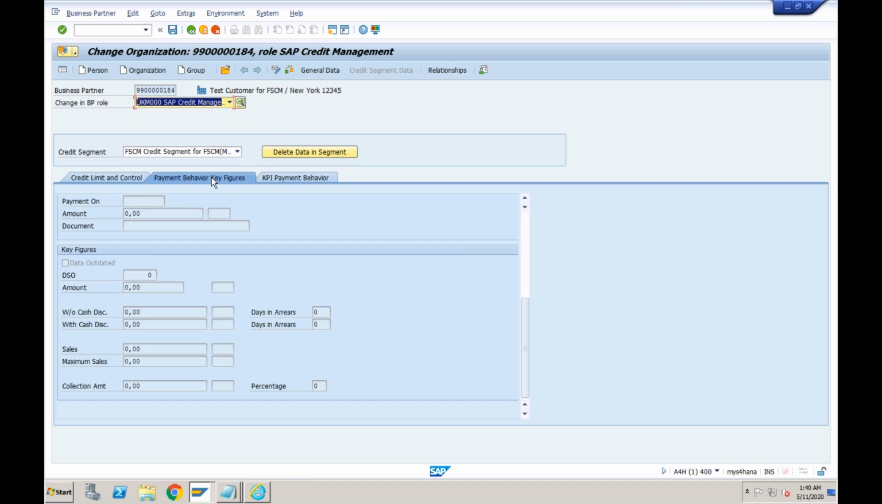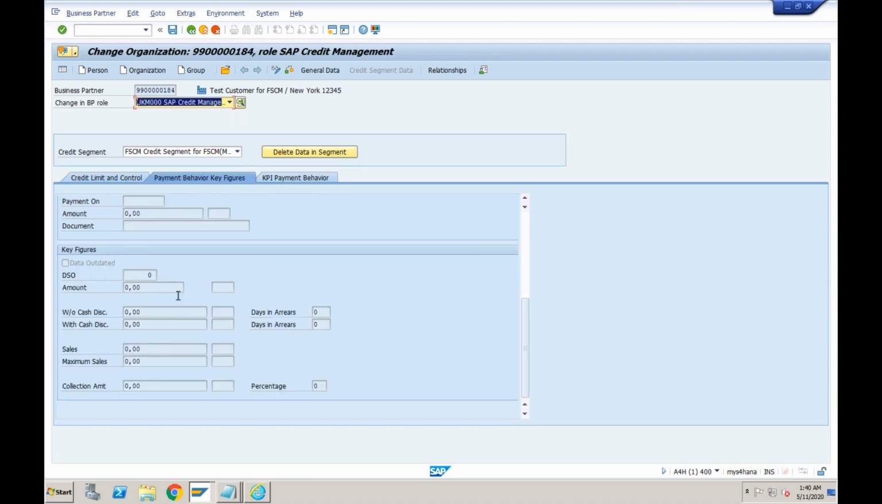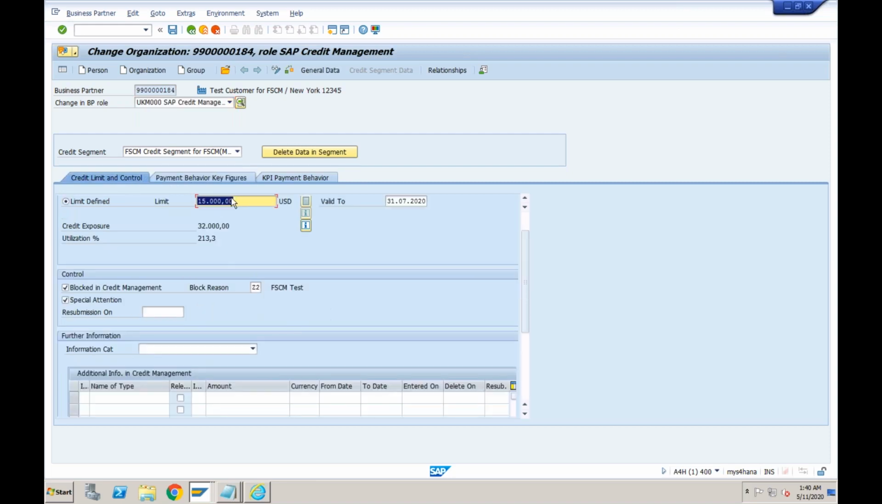So if this customer is good, then definitely you will say, okay, may not be 50,000, but I can make it 25,000 or 30,000. But if this customer is not even paying on time, if these figures are not good, then definitely you will say, no, whatever we have provided is enough, or maybe we can also think of decreasing it.